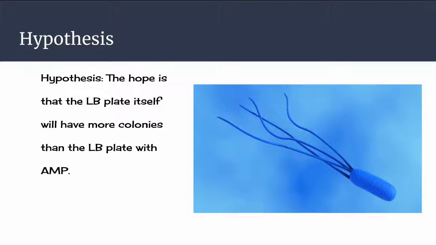And it's better than having nothing. Because of that, we believe that the LB plate will have more colonies because there's no sign of defense, even though the LB plate with ampicillin is probably going to have a small effect.